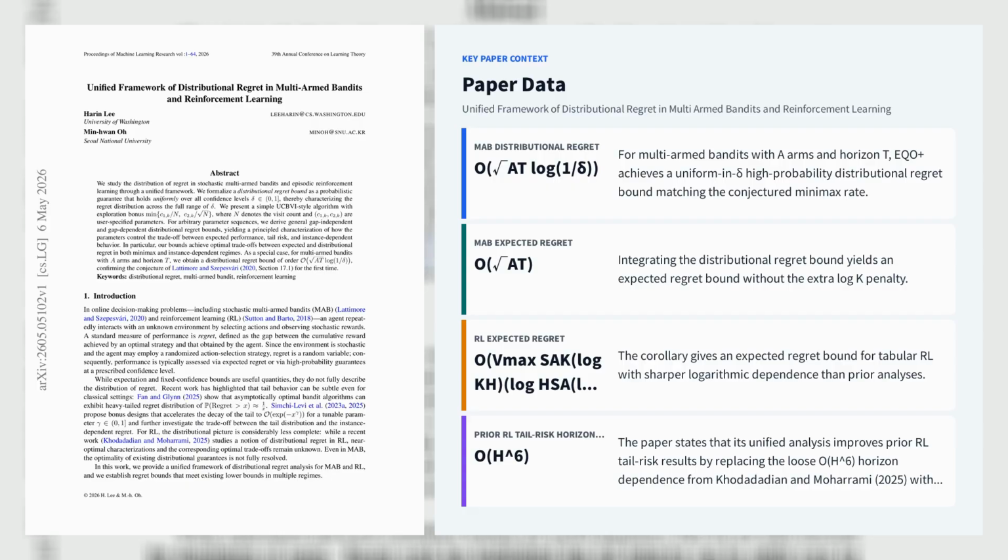In tabular RL, the same framework yields instance-independent and gap-dependent bounds under a unified sub-exponential noise assumption that covers bounded rewards and sub-Gaussian noise, and it improves prior RL tail risk results by replacing the loose O(H^6) horizon dependence reported by Khodadadian and Moharrami 2025 with near-minimax scaling. The analysis hinges on a new quasi-optimism argument and high-probability martingale concentration tools, including a refined Freedman-type inequality, to control underestimation across episodes and states.